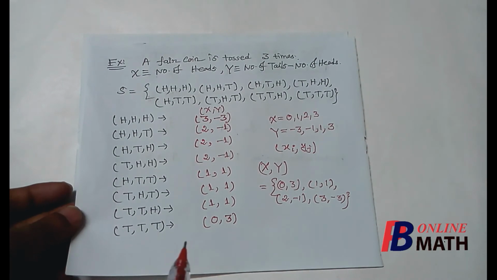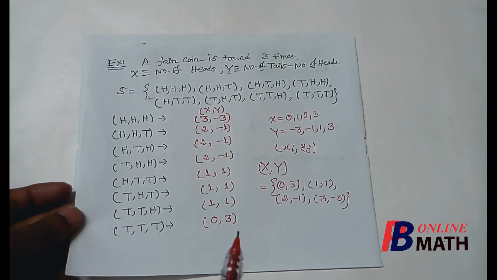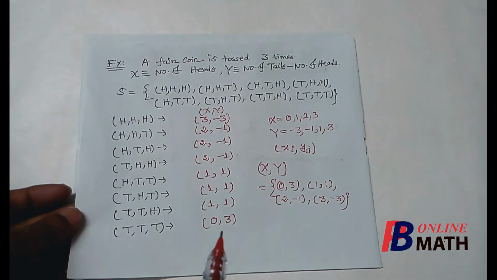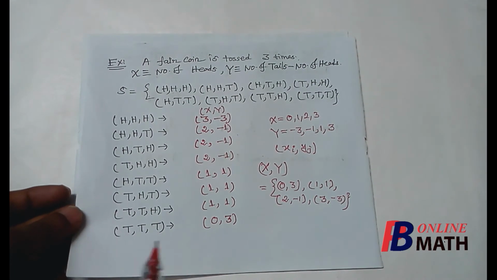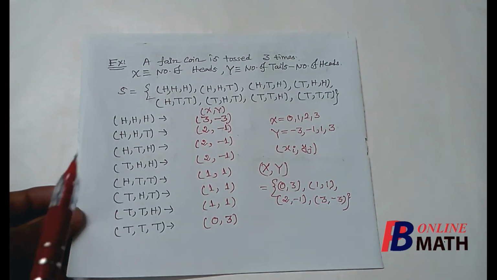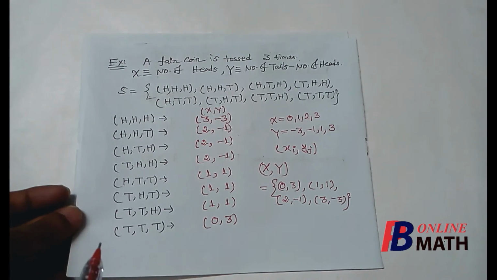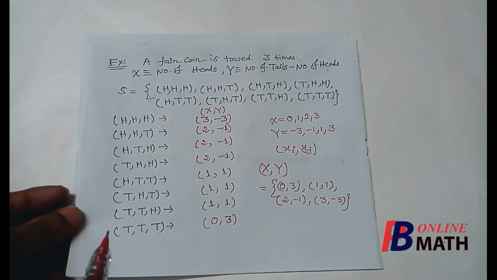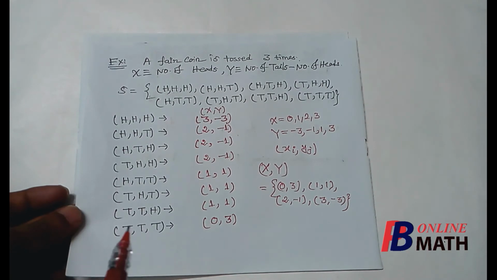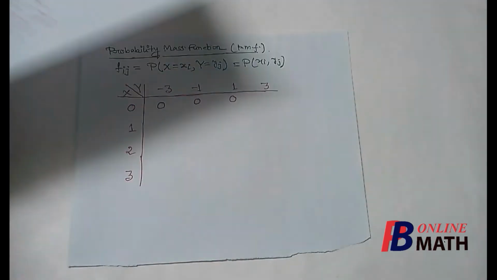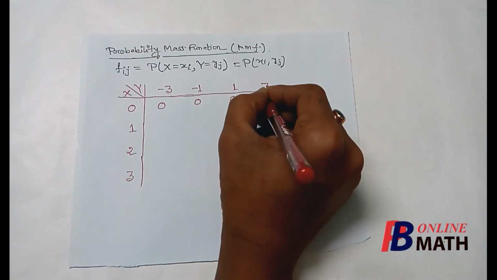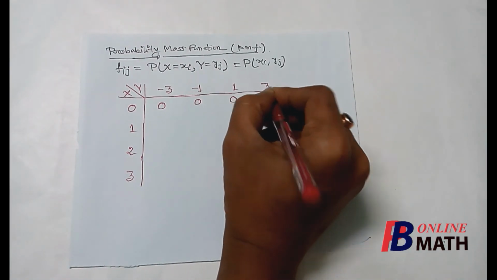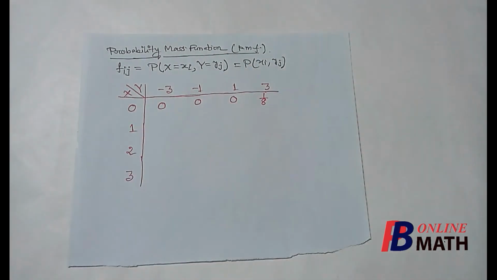To find the probability at this spectrum point, we need to find the probability of occurrence of the event t comma t comma t. Here all the events are equally probable. There are 8 outcomes, or 8 simple events, out of which the probability of this event is 1 by 8. So the probability mass at the point 0 comma 3 is 1 by 8.